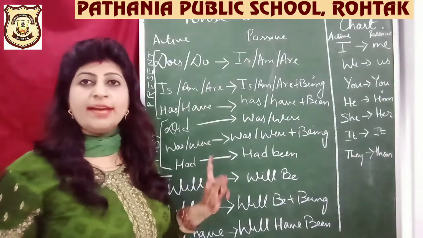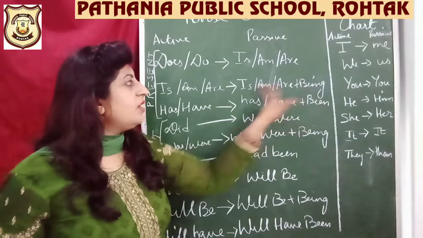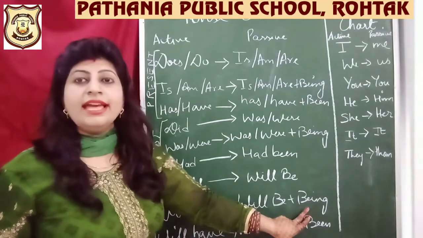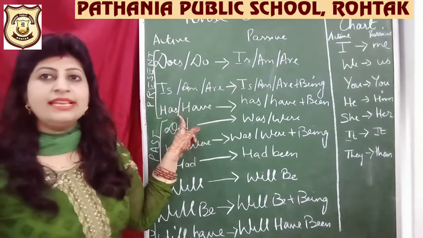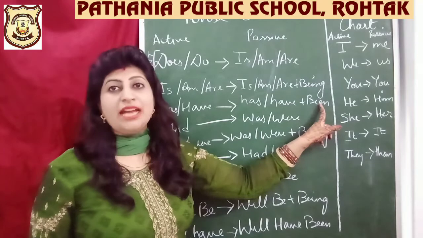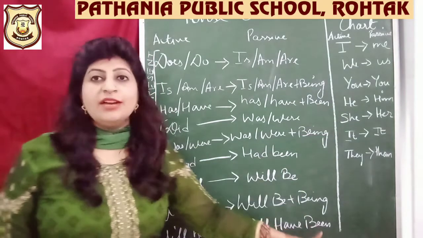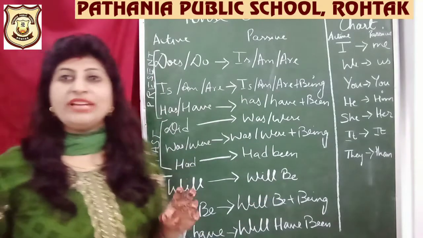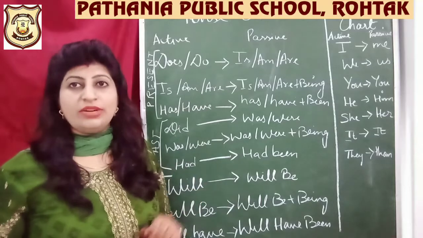When we are talking about the respective continuous tense of these, we are using the helping verb being. Can you notice it out here? And whenever you see that it is the perfect tense in the active voice, then we are using been. Again out here we have used been, and again we have used been out here. So this is going to help you remember. You don't have to do the rote learning. You can just logically understand how it is.